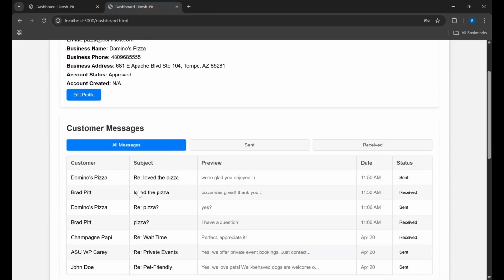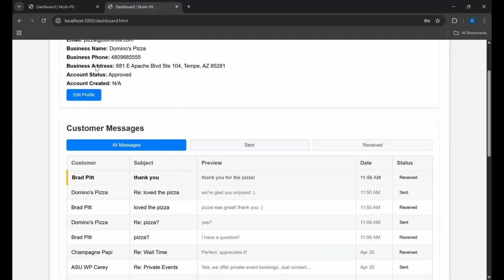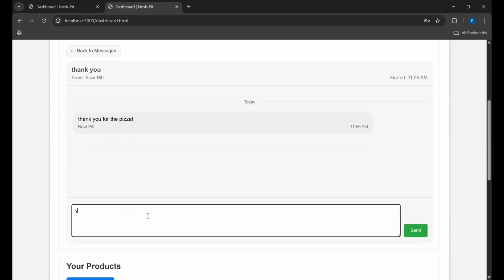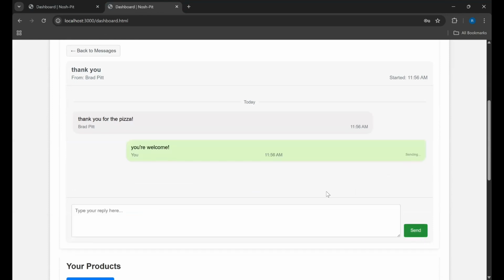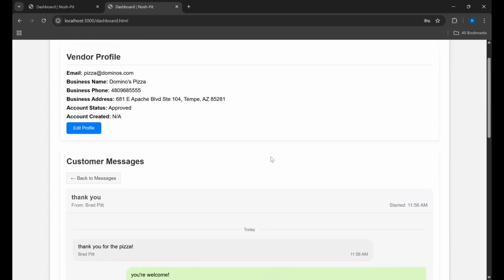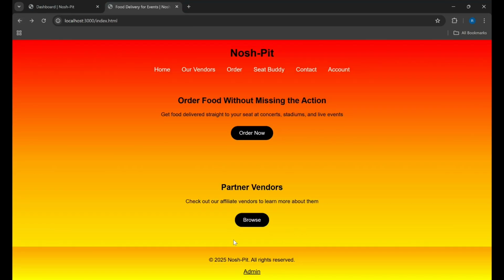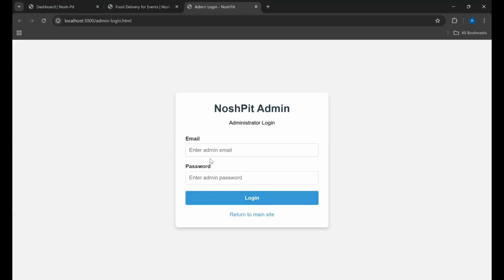And when we come back here, we can see that we just received a new message from Brad Pitt. And we're able to respond accordingly. Another functionality that we have in place that allows us to gain a deeper perspective onto the functionality of this app is the admin dashboard.